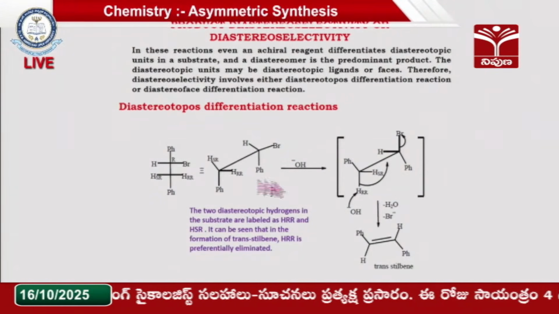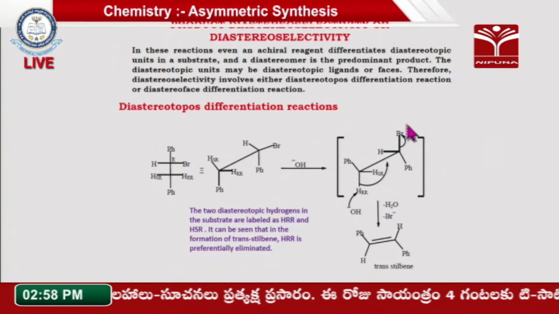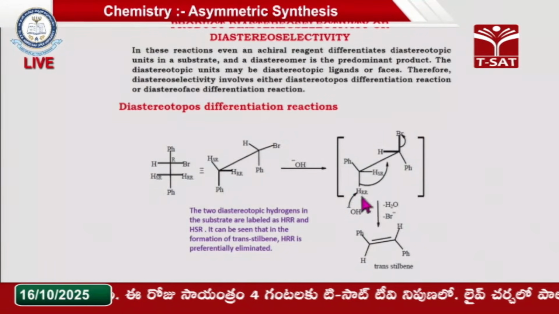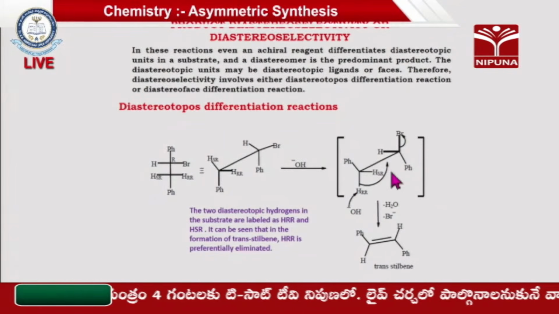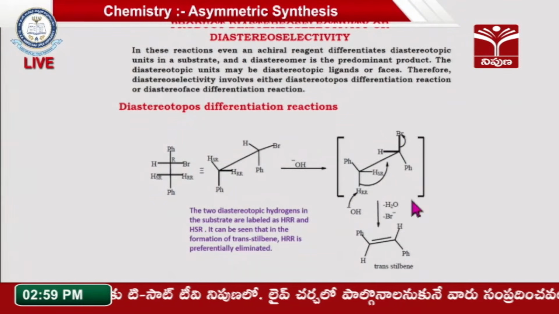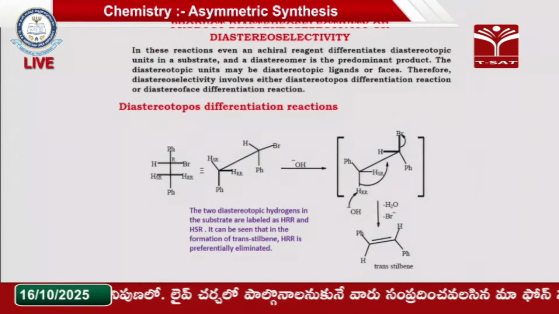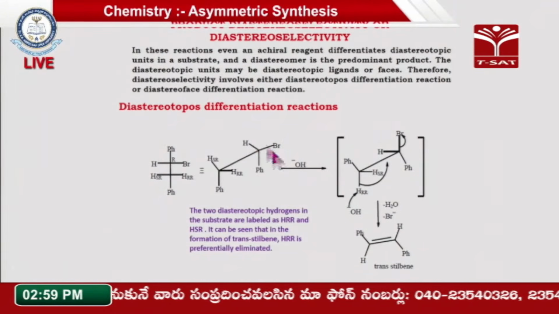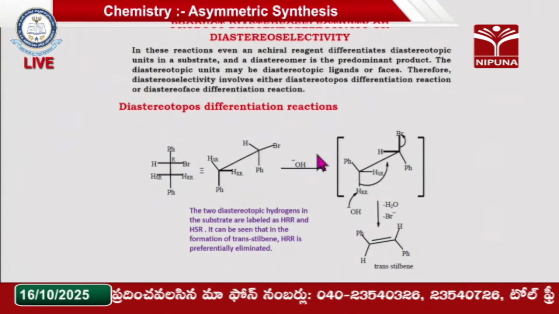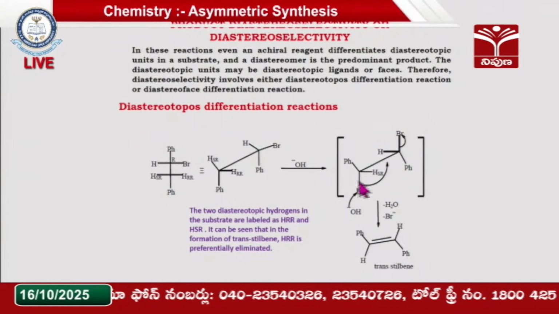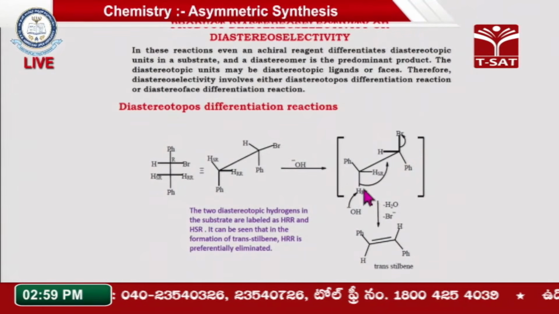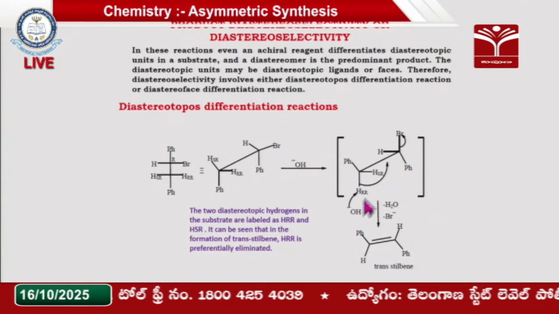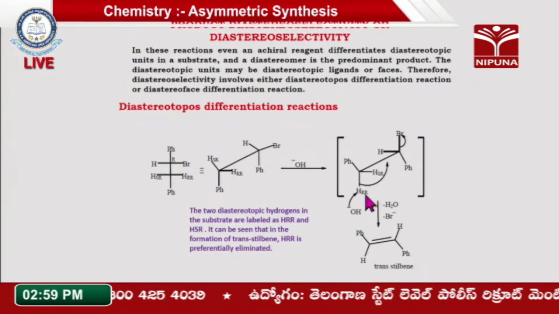Now in the elimination reaction, in this Sahar's formula, the HRR ligand is eliminated as hydrogen bromide, and it forms the trans-stilbene product. So it is selective. Whatever the reagent, this nucleophile abstracts this HRR ligand and leads to formation of a trans derivative. This is product diastereoselectivity.